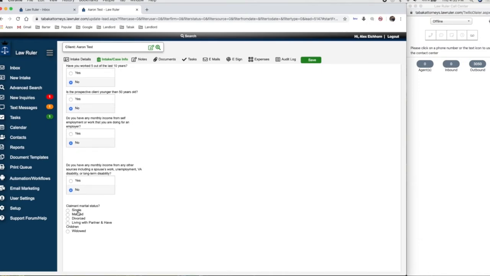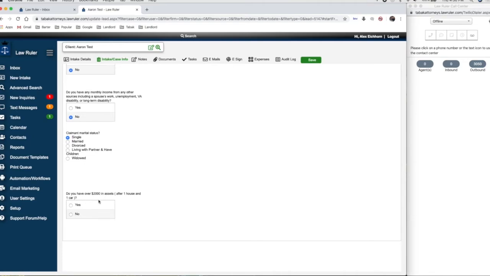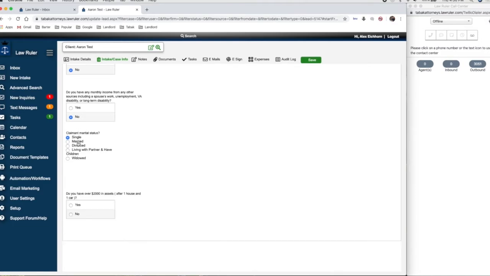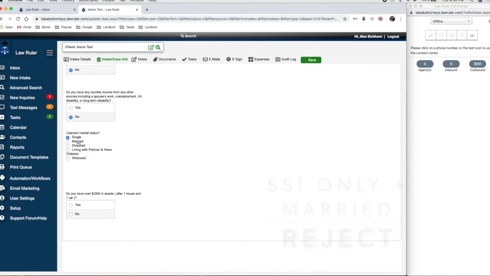Then we're getting at the marital status, and this is important because for an SSI-only individual, we need to really determine what assets they have. If indeed they're single, the asset limitation is $2,000 in a bank account or available to them, and after one house and one car. For a married individual, for SSI only, as a rule, we do not help them because there's problems there with assets being available. And as a rule, the law firm has made a decision that we're no longer going to be able to help SSI only married individuals. We certainly will be able to help SSDI unmarried and married individuals.